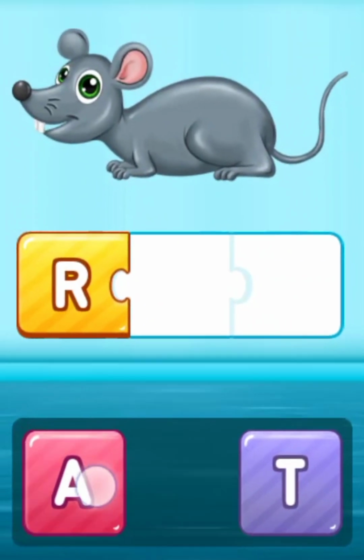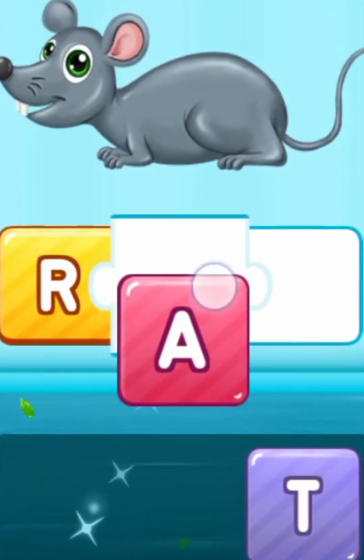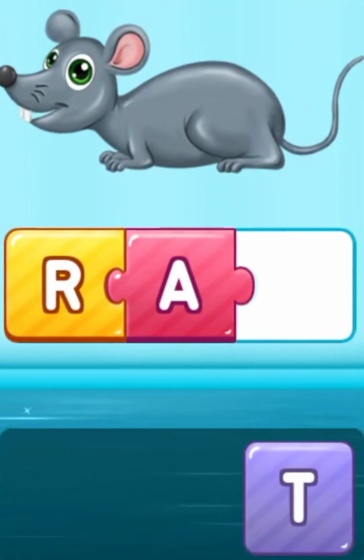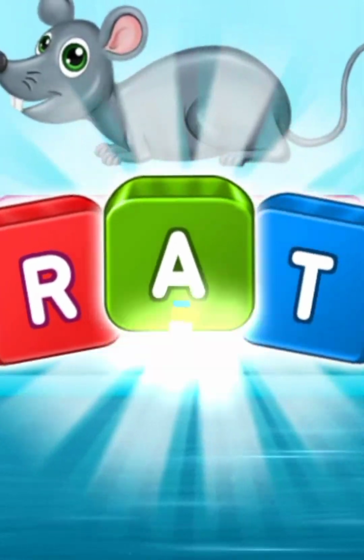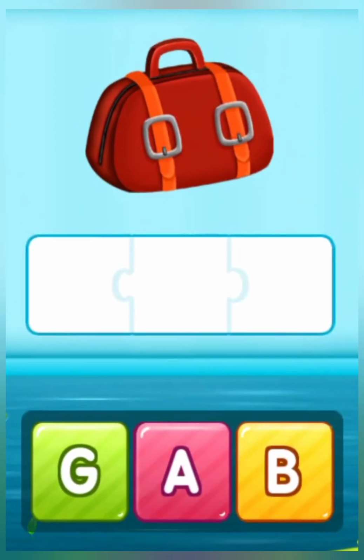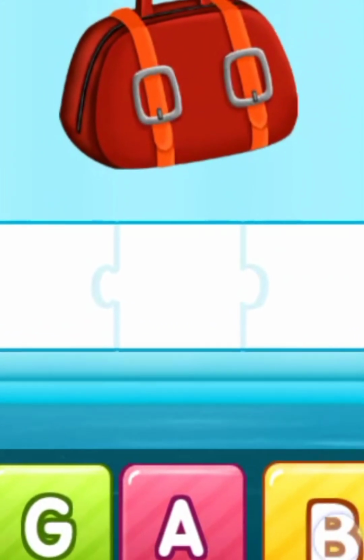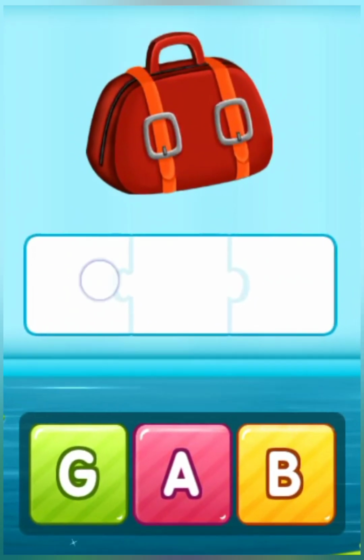Next word is red. R, r, r, ra. Very good. A. Very well done. We will make red. Now T. Red. Very good. Great job.